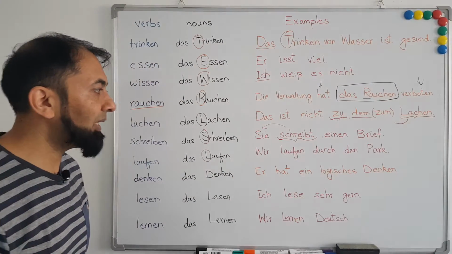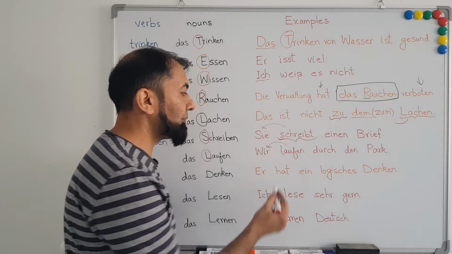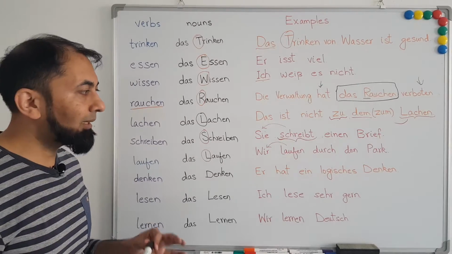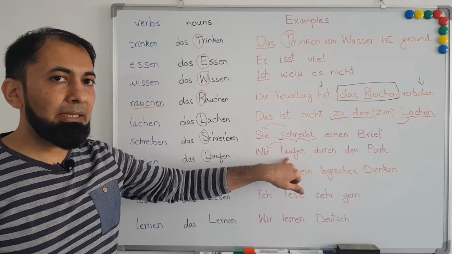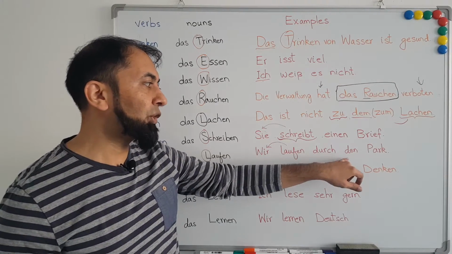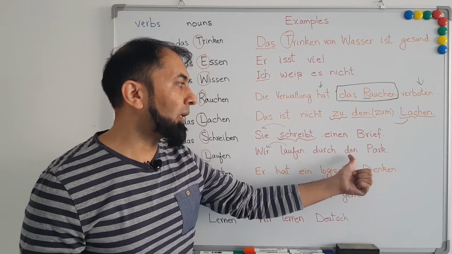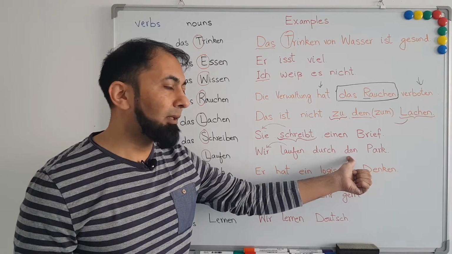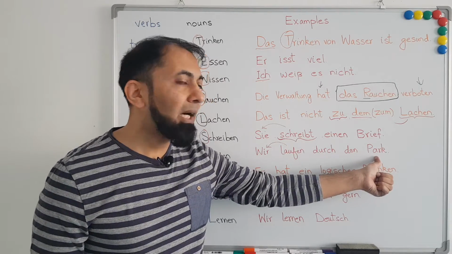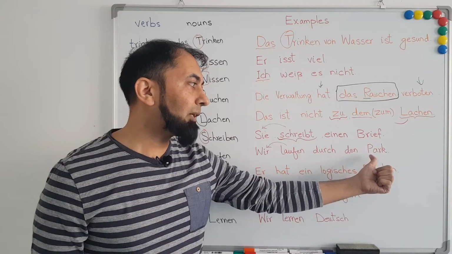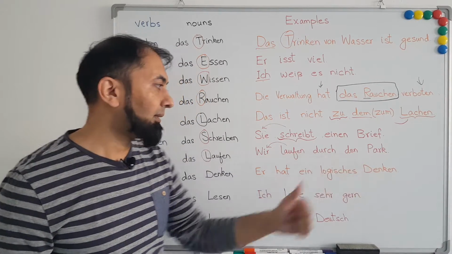So in this example we have conjugated laufen with respect to the subject wir, which means we, and we know that laufen will remain laufen for the subject wir. Therefore, it is wir laufen durch den Park. Now, durch is an accusative preposition. Therefore, we will apply the accusative definite article for a masculine noun. Park is a masculine noun. Therefore, the accusative definite article for masculine noun is den.